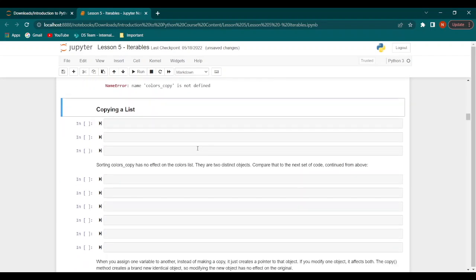Now let's look a little more into detail when it comes to copying a list. So let's say we have our original list, which is colors, and we have red, blue, green, and yellow.